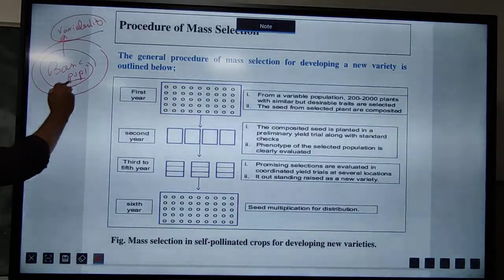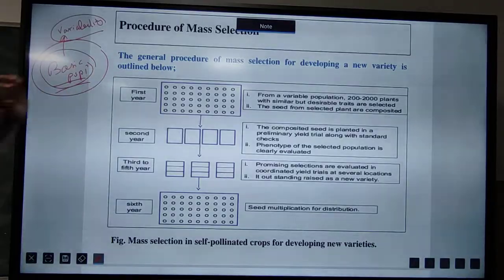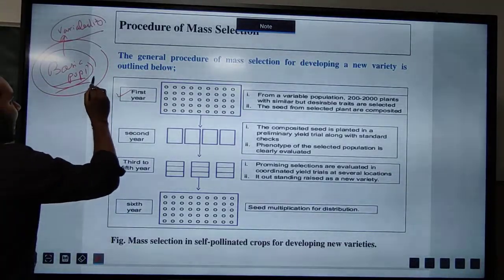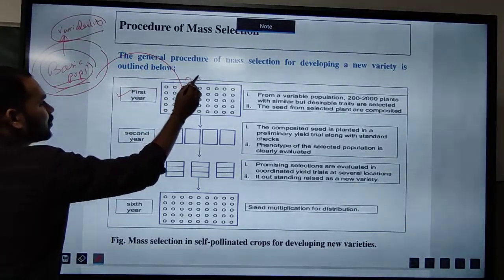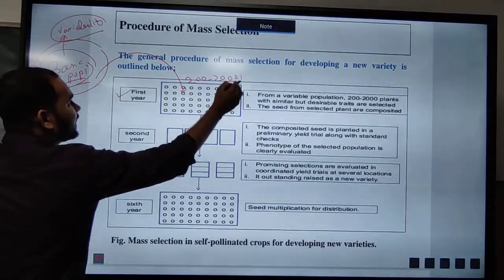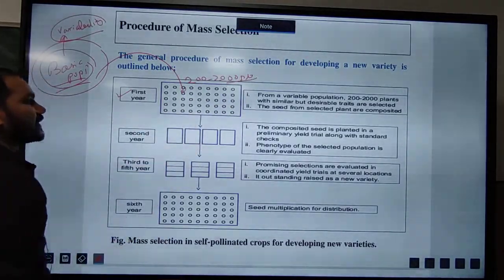From this basic population, in the first year, I will select 200 to 2000 plants having a similar phenotype.